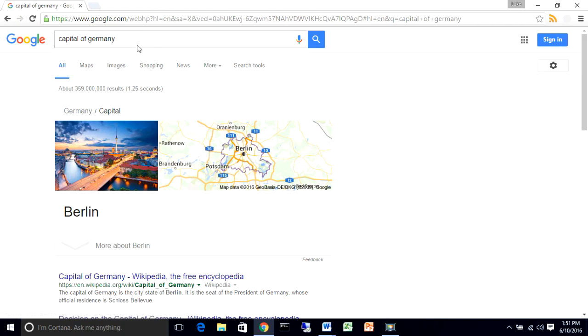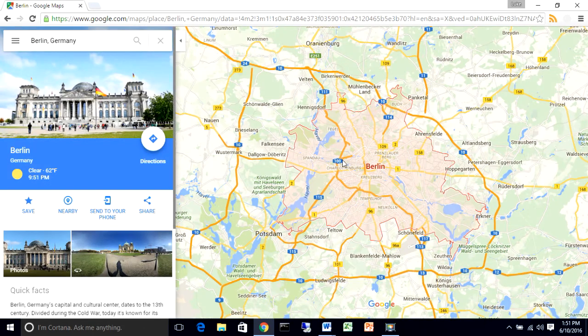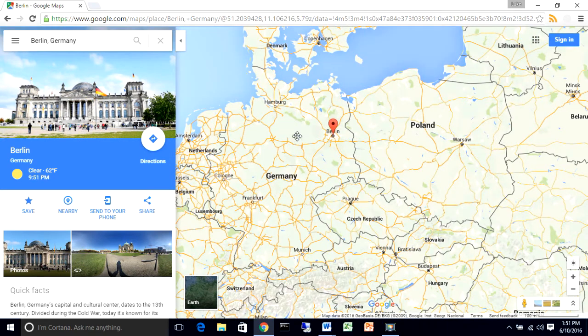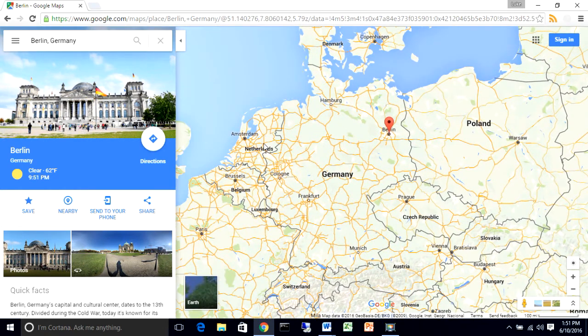Instead of typing it in as a new question, I can actually just explore what I have here. So I'm going to click on my map that pops up. So I have Germany right there, but I also want to know just what countries border Germany. So I have Denmark, Netherlands, Belgium, France, Switzerland, Austria, Czech Republic, and Poland. So I can just look for myself instead of typing it in again.